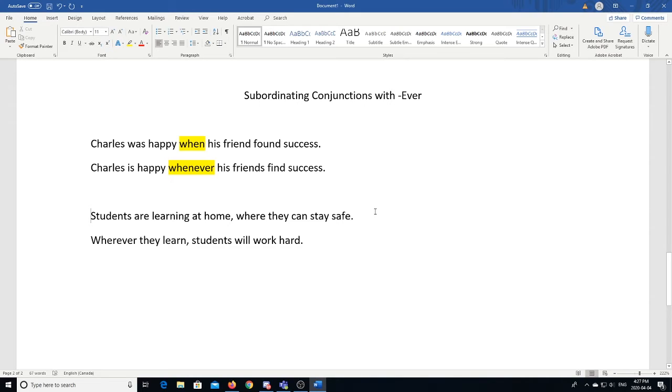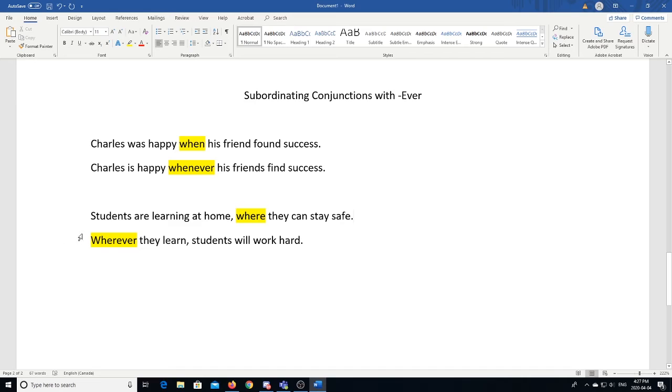With our second set here, students are learning at home where they can stay safe. So here we have our coordinating conjunction where, and in our second one, we have our coordinating conjunction at the beginning saying wherever they learn, students will work hard. So in our first sentence, the location matters very much. The location that they are studying is home, and we're saying that home is safe. So this idea of being at home, staying safe, they're connected, the location is important.